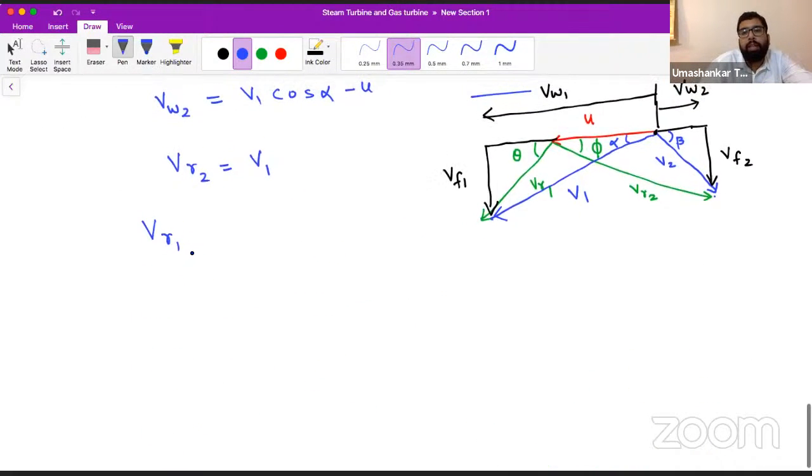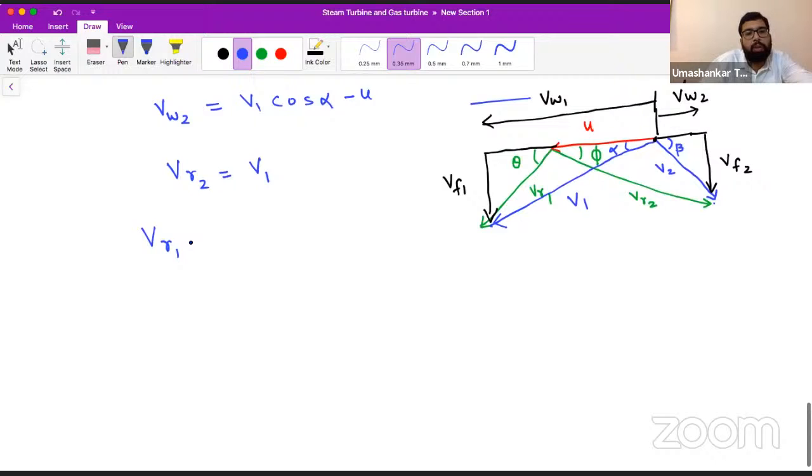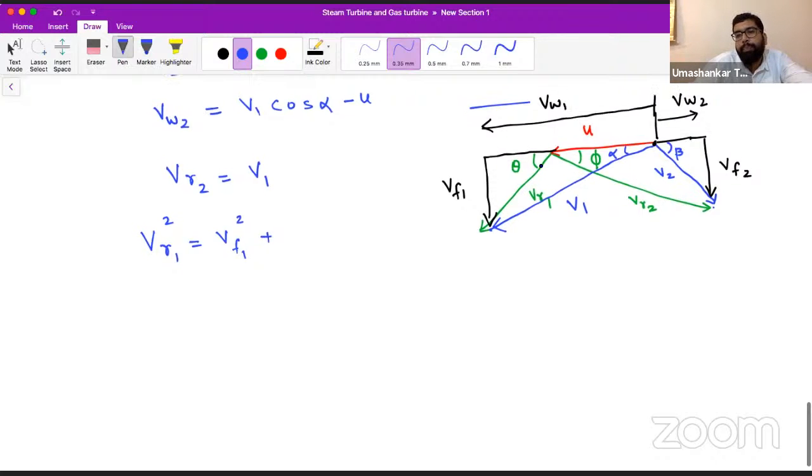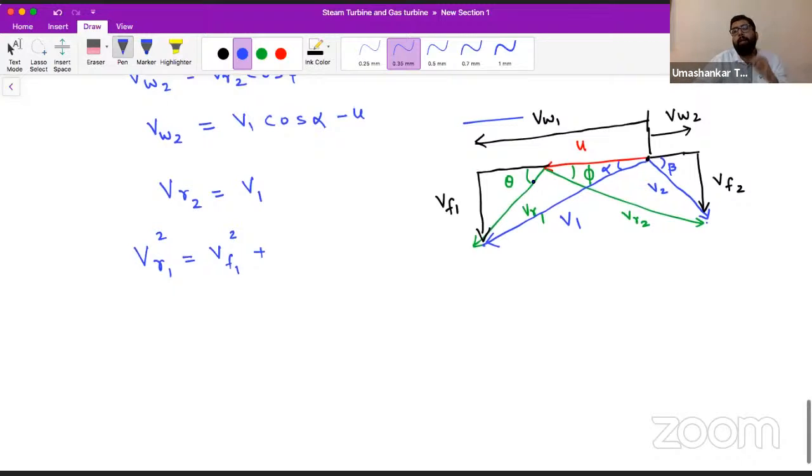So now can we say VR1 square is equal to VF1 square from this triangle. If you can focus on the triangle, this is VR1 from the green pen. So by using Pythagoras theorem, I am writing VF1 square plus (VW1 minus U) square.